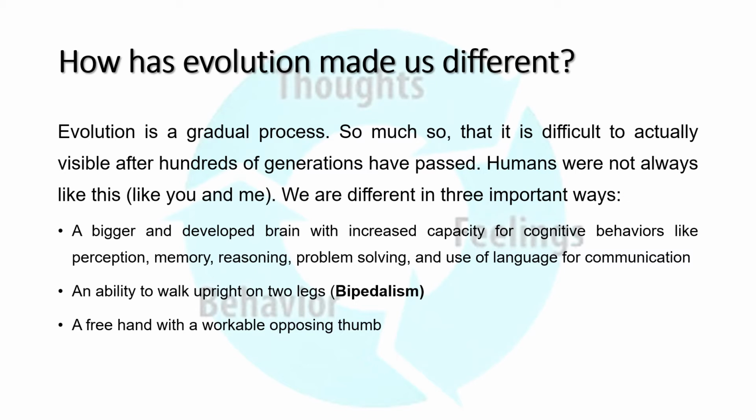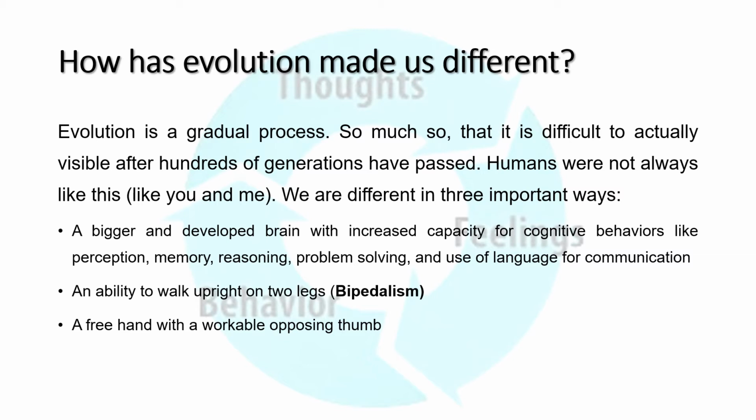The adaptation of our brains to become so specialized is a result of evolution, and that is why we are the strongest species existing in the world in terms of behavior. So, what is different between us and our pre-existing forms? Well, we are different in three important ways.